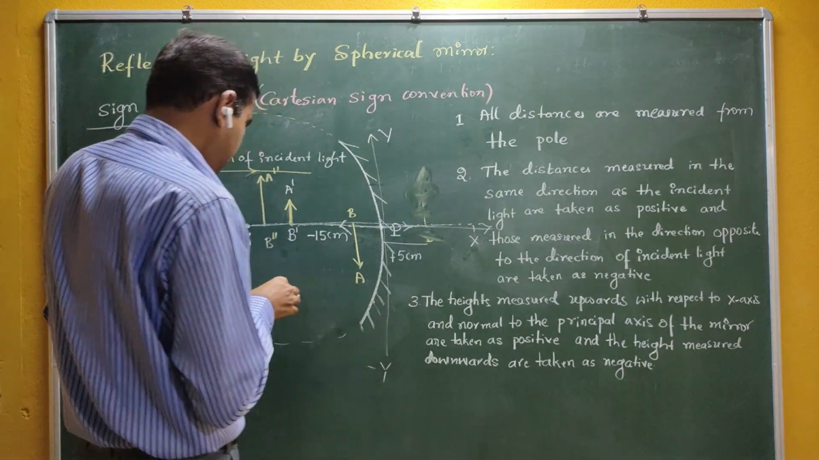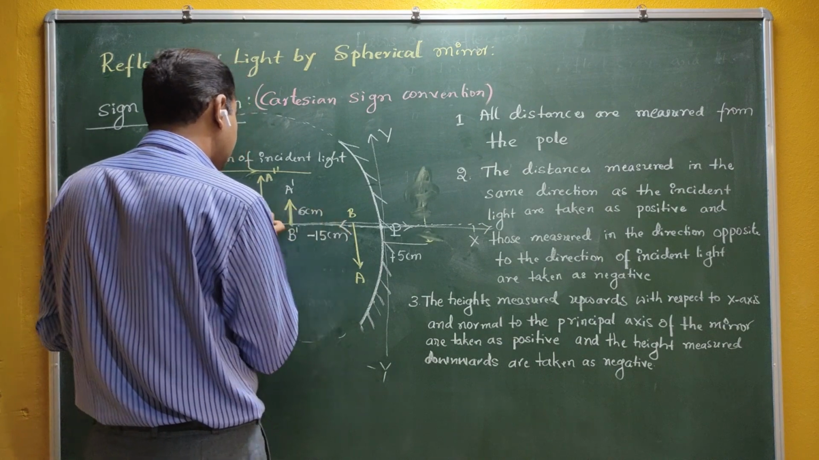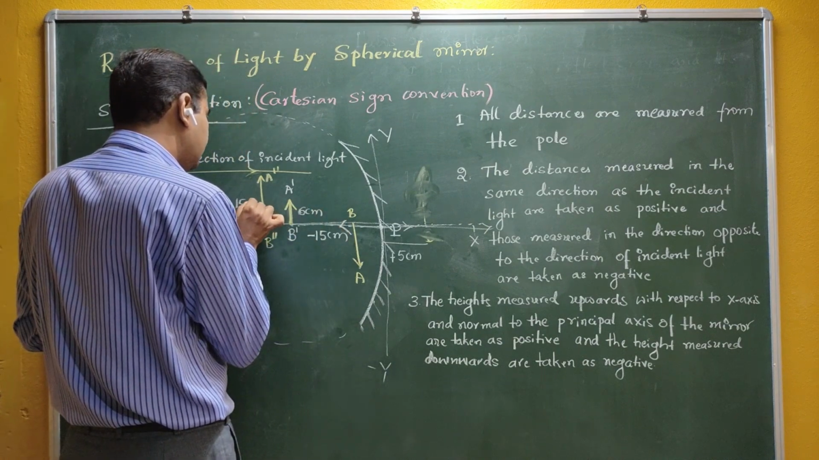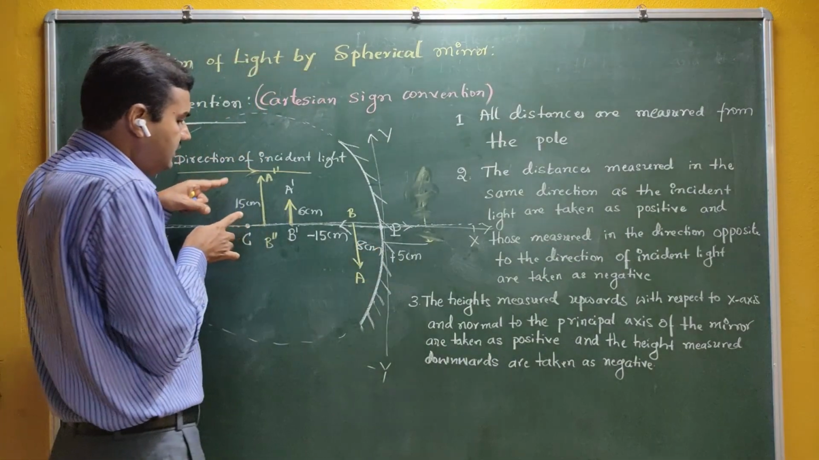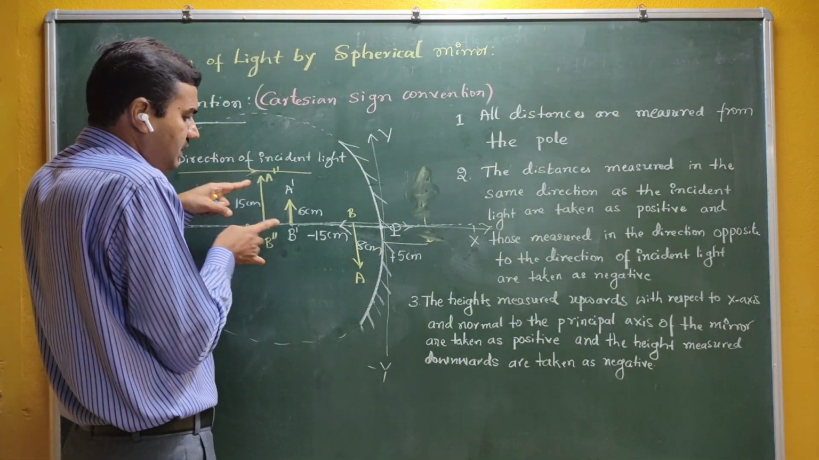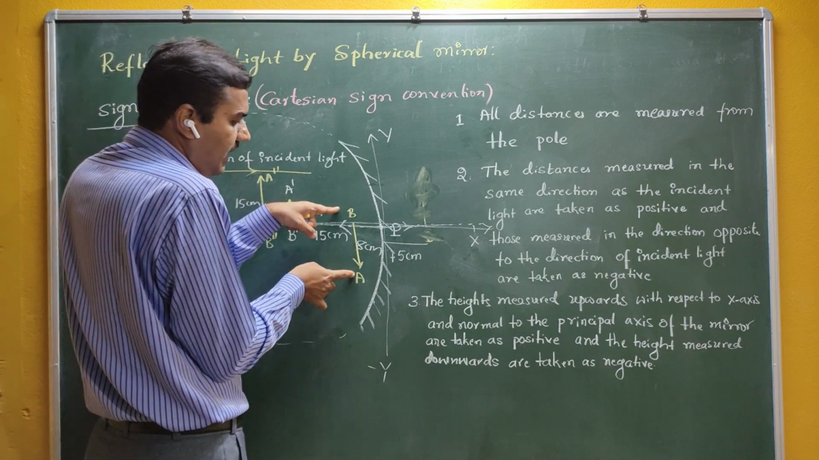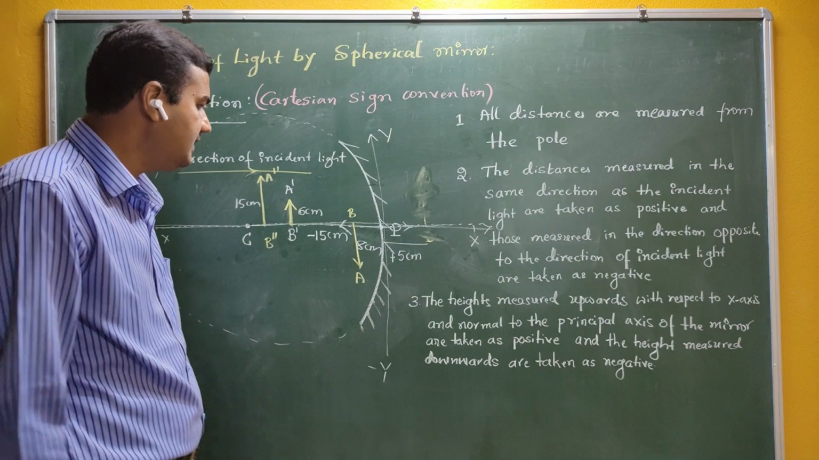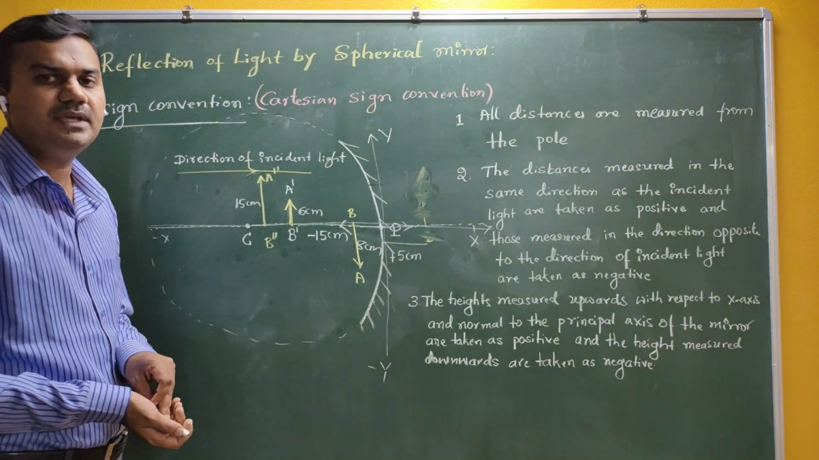So let me take this as 6 centimeter, this as 15 centimeter, and this as 8 centimeter. What is the height of this A dash B dash? 15 centimeter. What is the height of A double dash B double dash? 6 centimeter. And the height of AB is 8 centimeter. Again, these 8, 6 and 15 may be positive or negative.